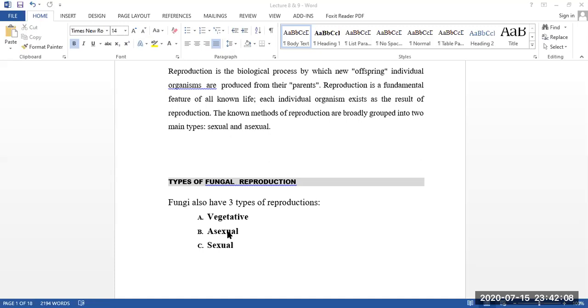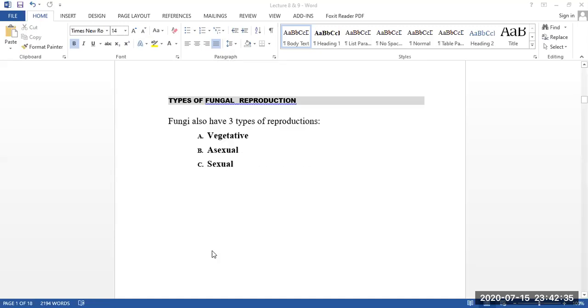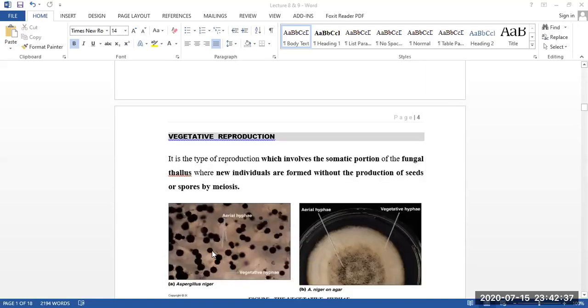So we already know in case of asexual reproduction, there will be one parent, and in case of sexual reproduction, there will be two parents. So our today's topic of discussion is the vegetative reproduction of fungus, and the other two parts, asexual and sexual reproduction, we'll read in our next class. So now the question is, what is vegetative reproduction and why do we call it that?